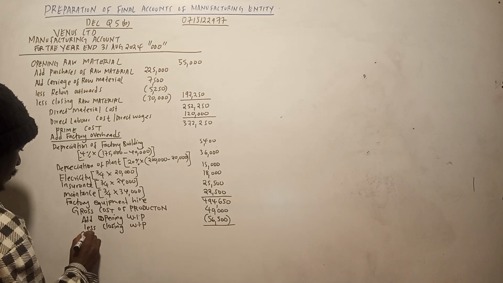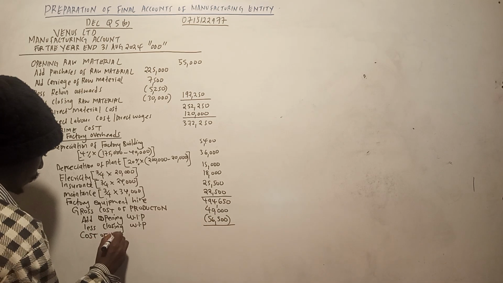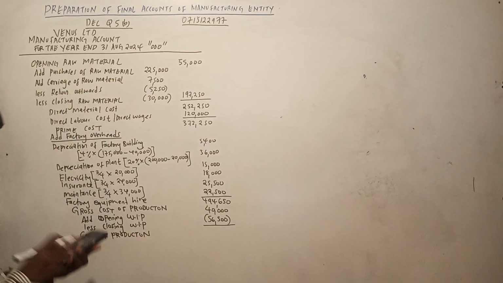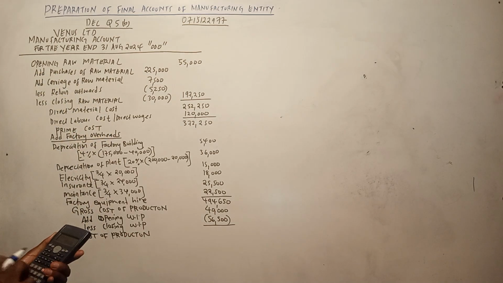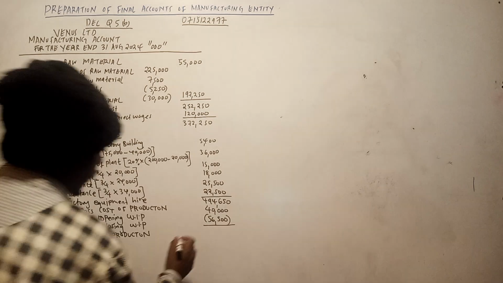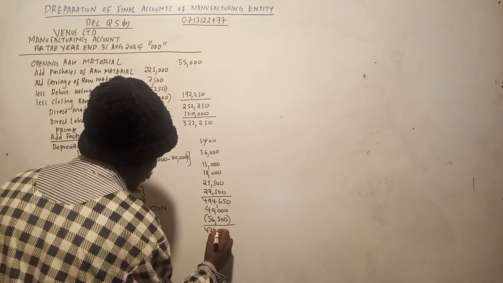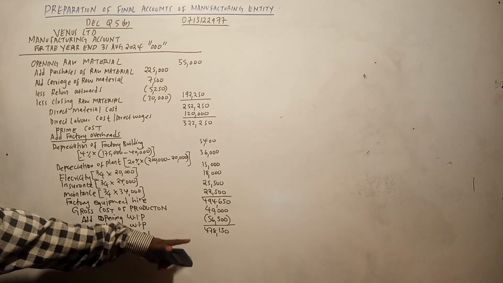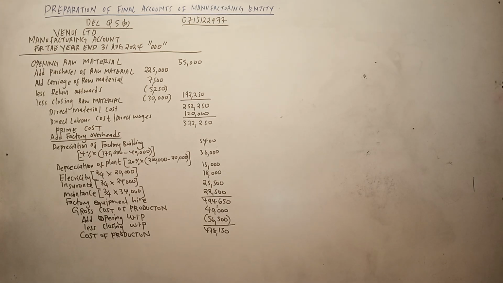We get the cost of production. So 494,650 plus 40,000 minus 56,500. I get 478,150. I hope you're getting the same. So if there is no manufacturing profit, this is what will be treated as purchases if there is no factory profit.